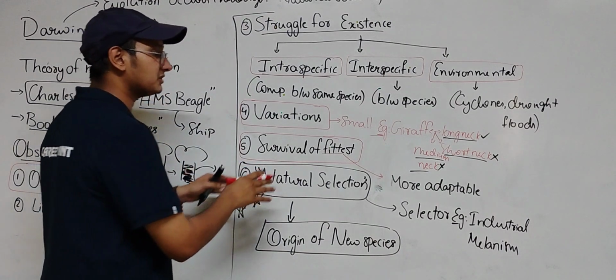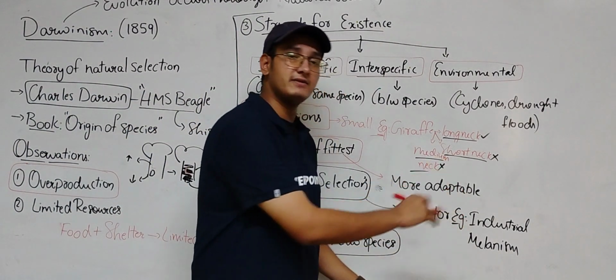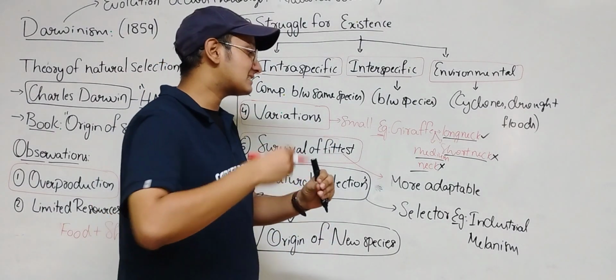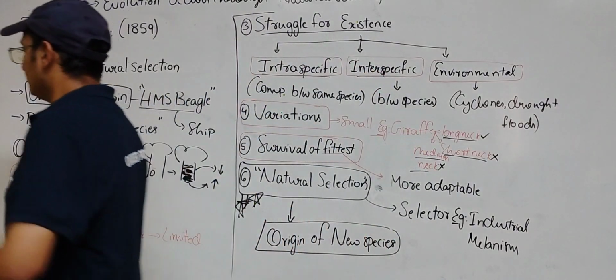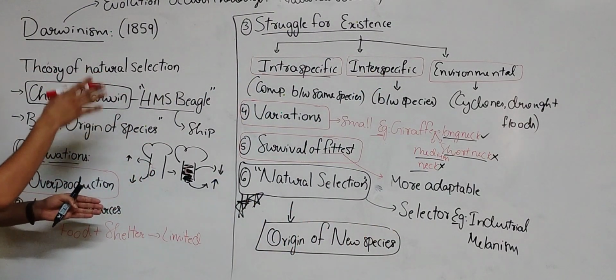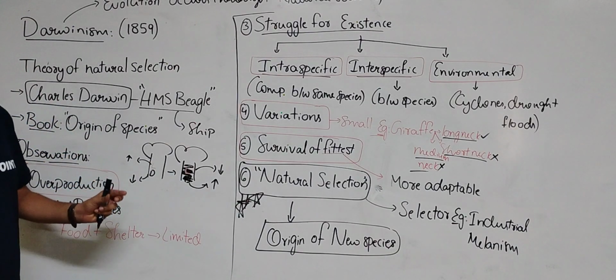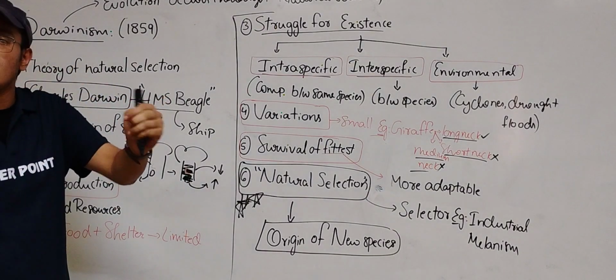And then we have natural selection. The best example for natural selection is the industrial revolution. Natural selection itself acts like a selector. Before the industrial revolution, the bark of the tree was very light in color. There is an insect called the peppered moth, and there are two kinds of moths, a light colored one and a dark one.